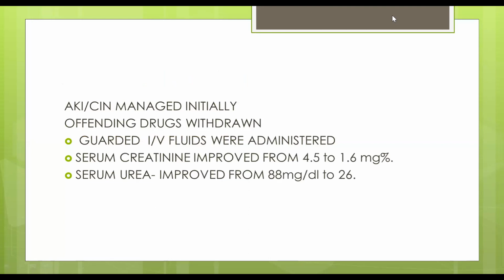So AKI or CIN was managed initially. The offending drugs were withdrawn, like ACE inhibitors, MRAs, and quite high dose diuretics. And we gave guarded IV fluids at around 25 to 30 ml per hour with daily testing of renal function. We were lucky that serum creatinine improved from 4.5 to nearly the baseline of 1.6 in about 2.5 to 3 days, and the urea improved from 88 to 26.